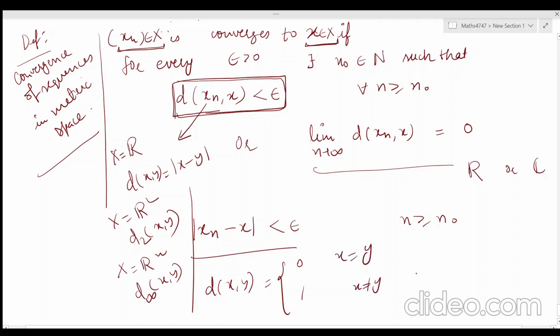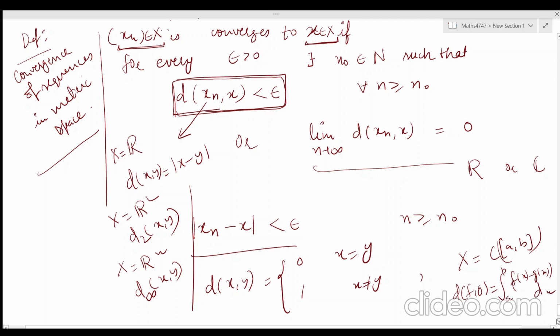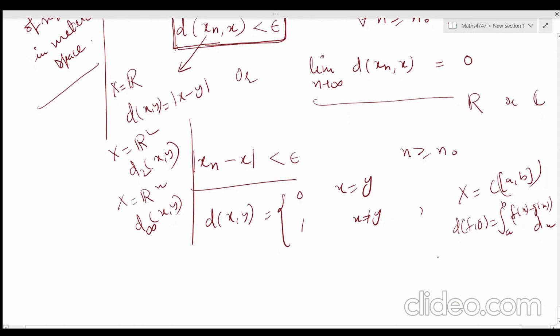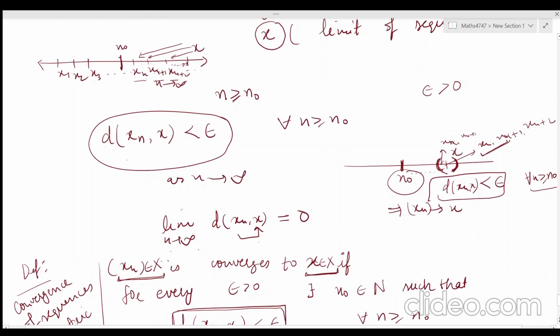And if it is the space of continuous functions C of [a,b], the space of all continuous functions, then d of f comma g is the supremum of mod f of x minus g of x, where x belongs to the closed interval [a,b].